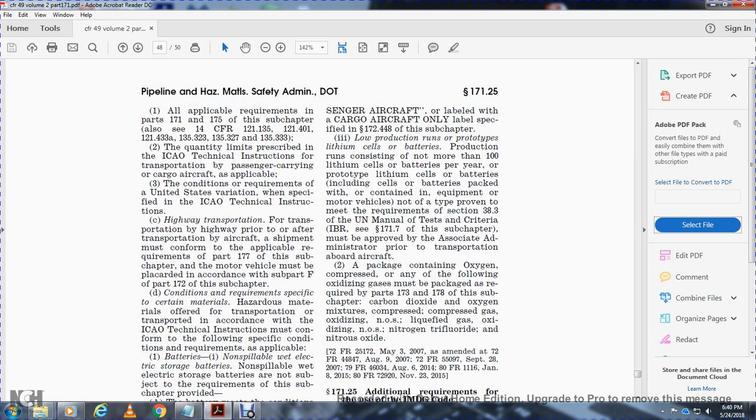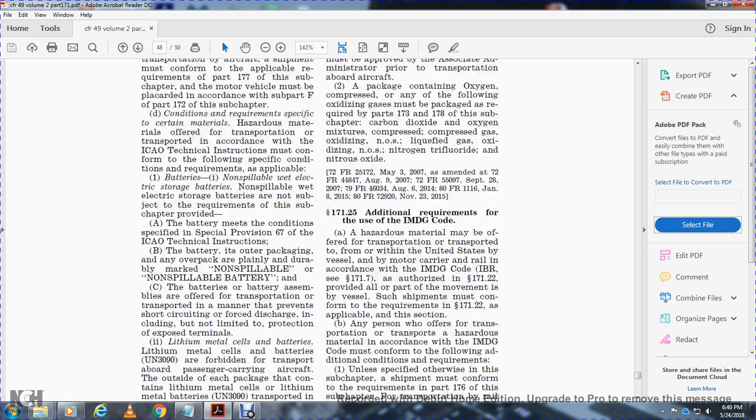A package containing oxygen, compressed gas, or any of the following oxidizing gases must be packaged as required in Parts 173 and 178 of the subchapter: carbon dioxide and oxygen mixtures, compressed gas, oxidizing, NOS; liquefied gases, oxidizing, NOS; oxygen; nitrogen trifluoride; nitrogen oxide.